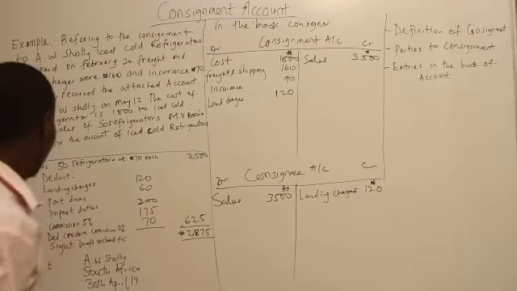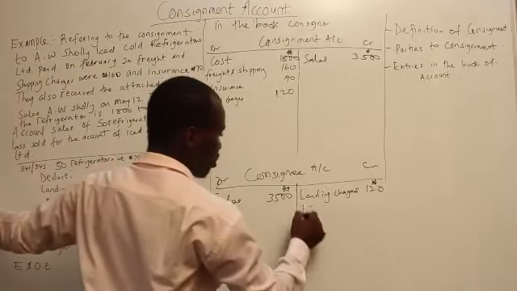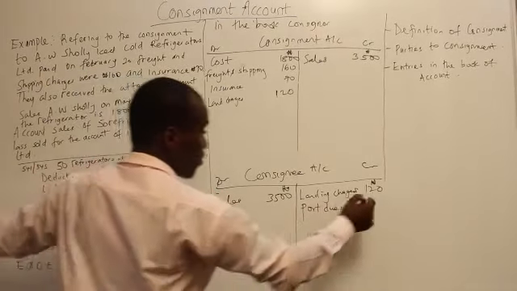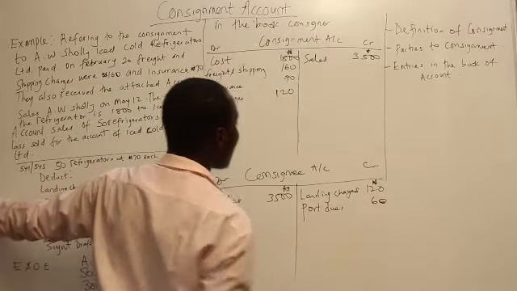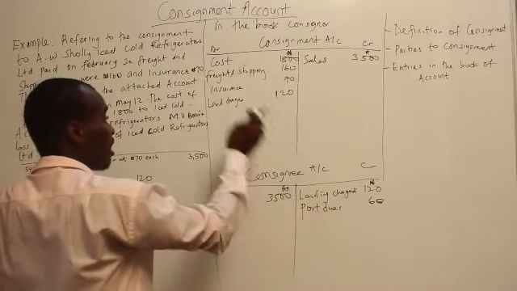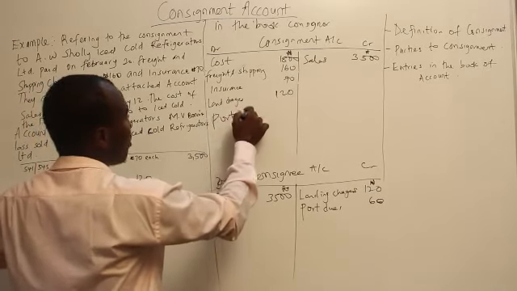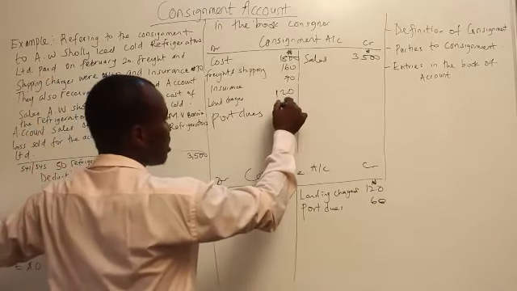Now the next thing is port dues. What are we going to do with port dues? We are going to credit the consignee account with the amount of port dues paid by the consignee on behalf of the consignment, and that will be transferred, debited to what? Consignment account, double entry. Port dues, which is 60 naira.